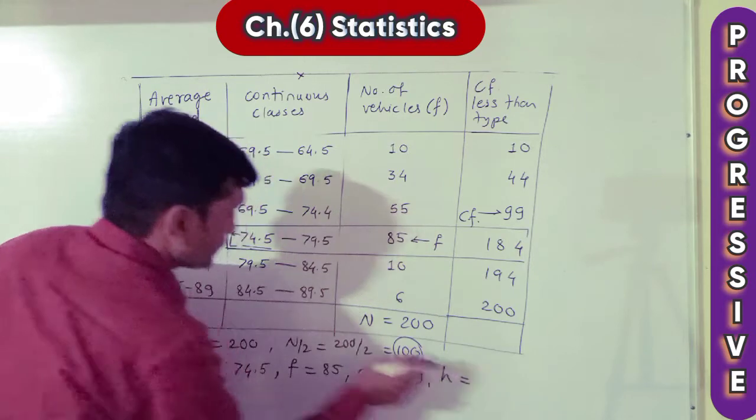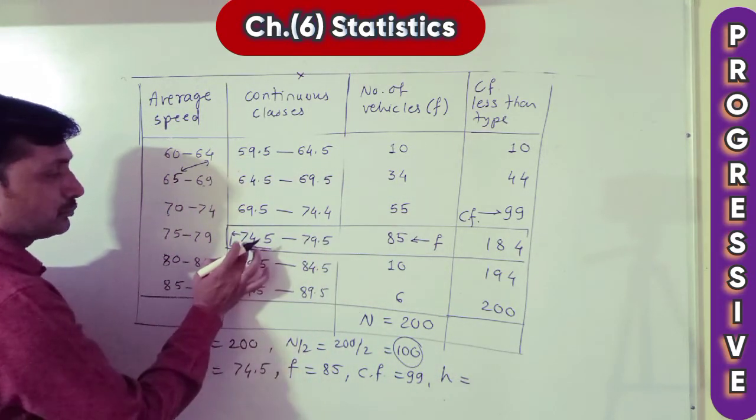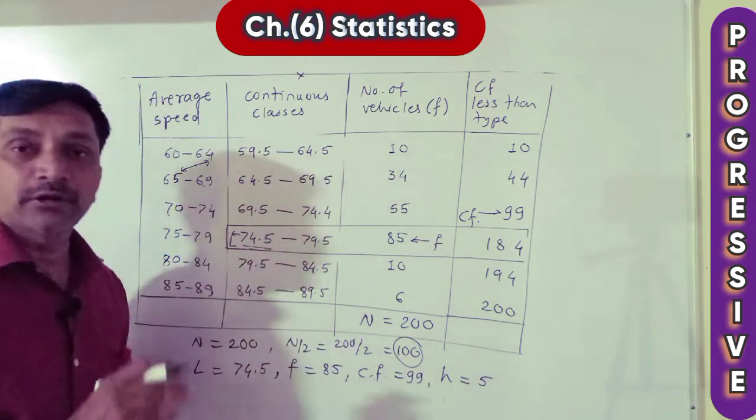H means the difference of this continuous class: 79.5 minus 74.5. H is equal to 5. Now write down the median formula.